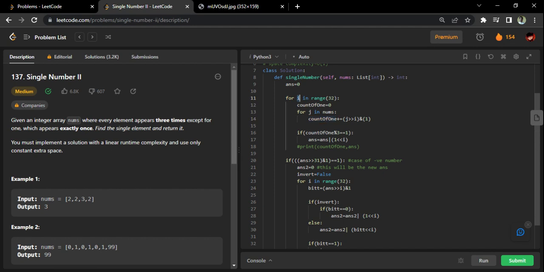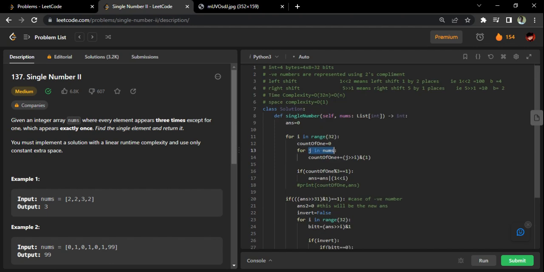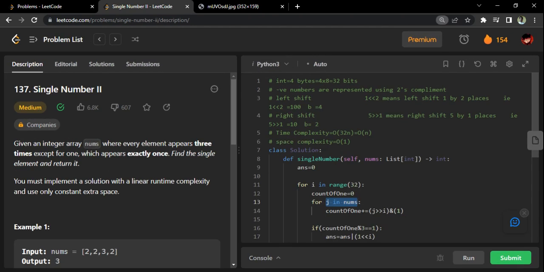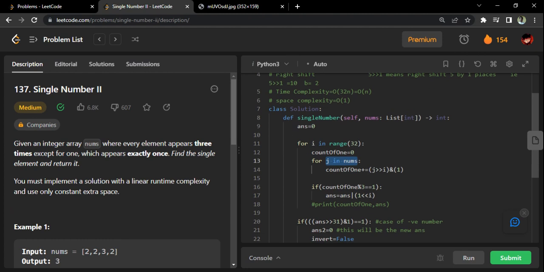Okay, for each of the numbers, how I am getting that is very simple. I will just zoom in and show you. What I am doing is shifting the number by i times. I am right shifting the number.